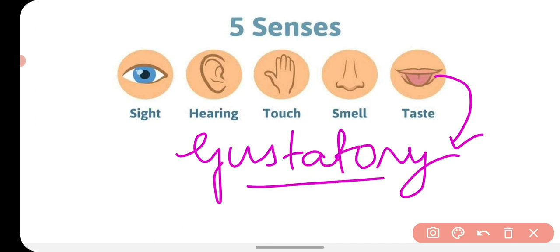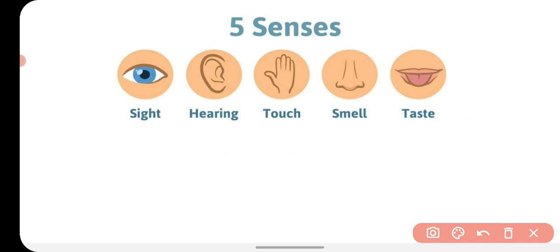Gustatory receptors are specialized cells found on the surface of our tongue that receive the stimulus of taste, by which we can taste the different kinds of food items. So different sense organs have different kinds of specialized receptors which receive the stimulus from the environment and convert that stimulus into electric impulses.